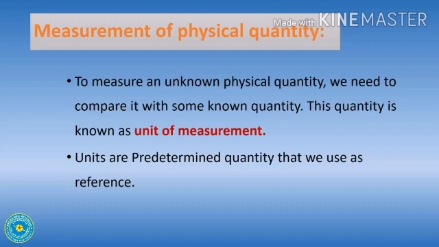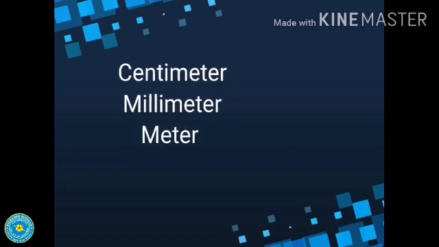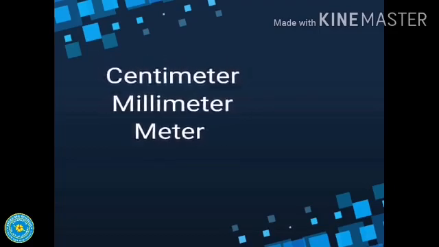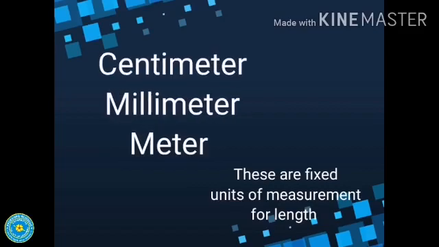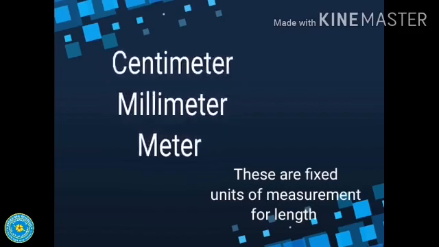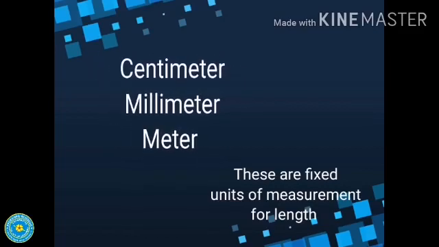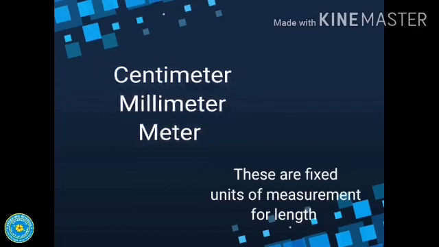These units are predetermined quantities that we can use as reference. For example, to measure length, what are the units we have? Centimeter, millimeter, meter. All these are fixed units of measurement for length. Got it? So these units are predetermined quantities which we use for reference.